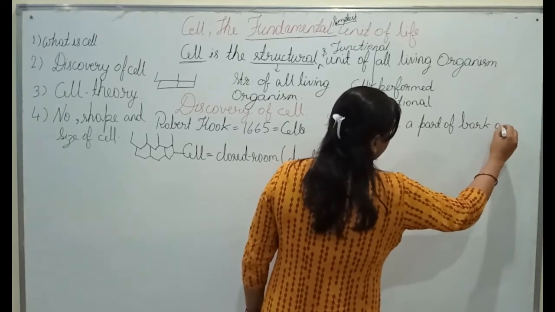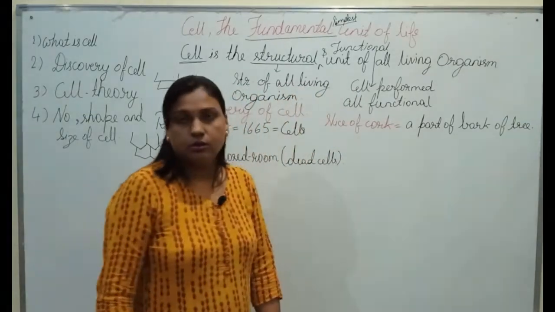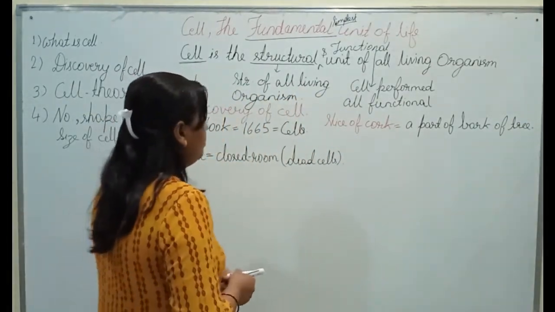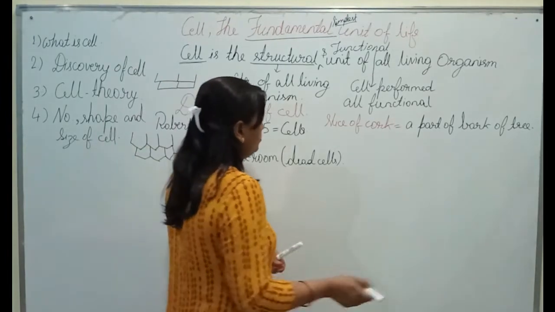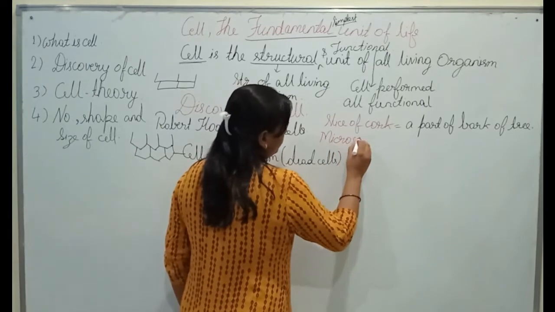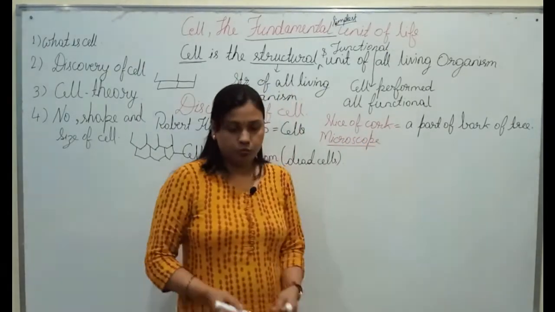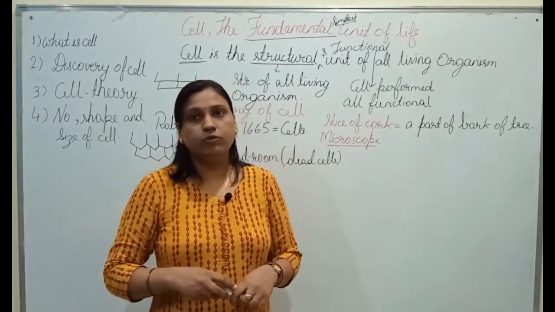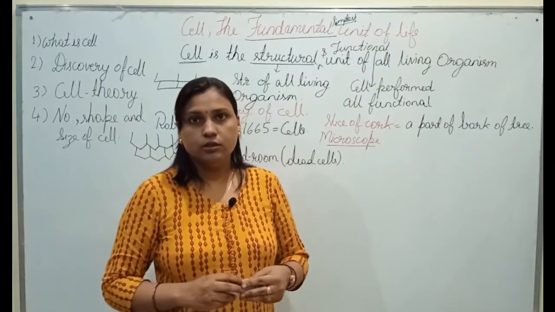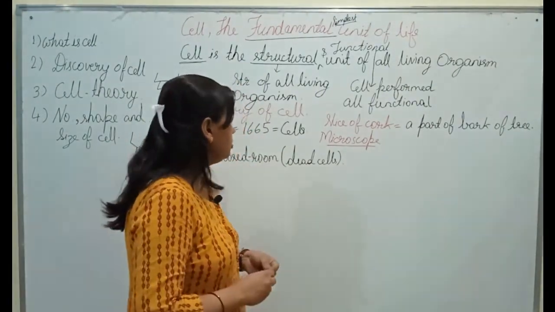Bark is the outermost layer of trees. And also the question arises, what is microscope? So microscope is an instrument that can be used to see very tiny objects that we cannot see with our naked eyes. We will read more about microscope in later sections.